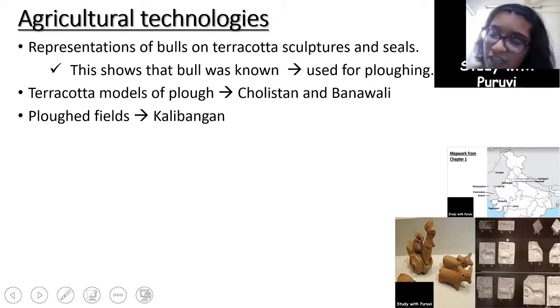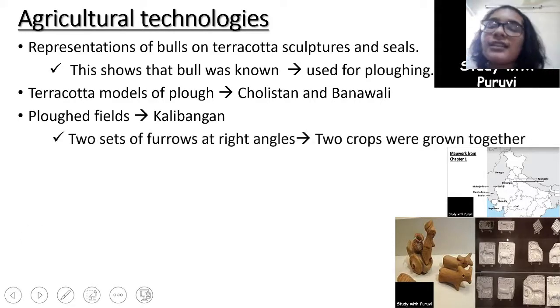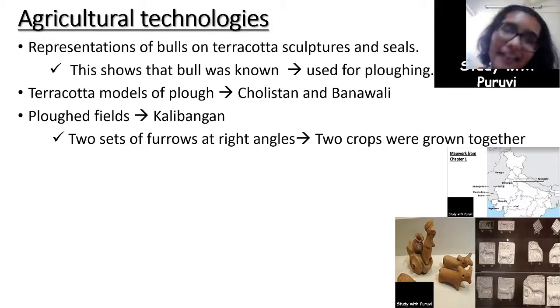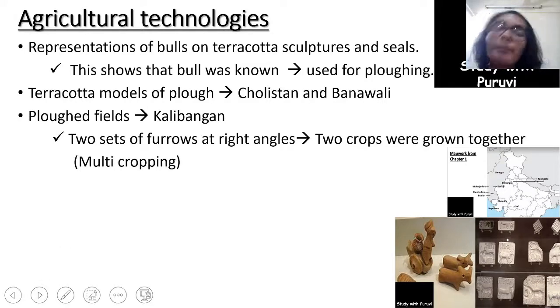Now what is so special about these fields is that there are two sets of furrows at right angles. So basically if one particular plowed structure moves like this, then the other plowed structure moves like this. This basically indicates the presence of multi-cropping.